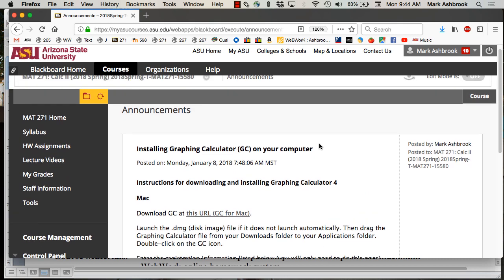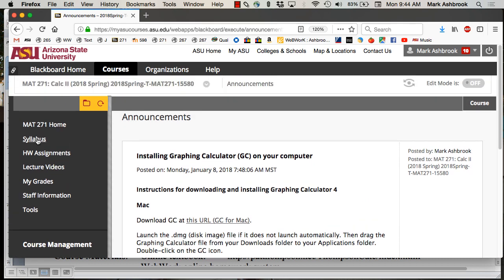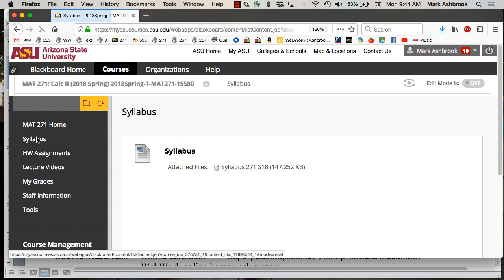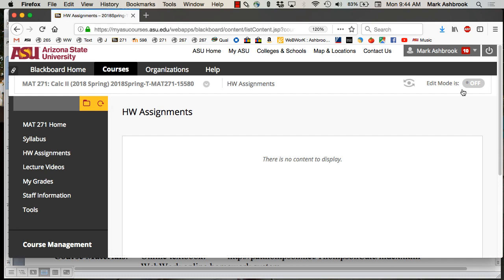Okay. So here is our home base for the course. You see here the second link over here, syllabus. And there's what I just went through with you. I'll update it with that. And if you catch mistakes, just let me know, and I'll get this updated. Homework assignments are here. So right now, this will appear after class today.